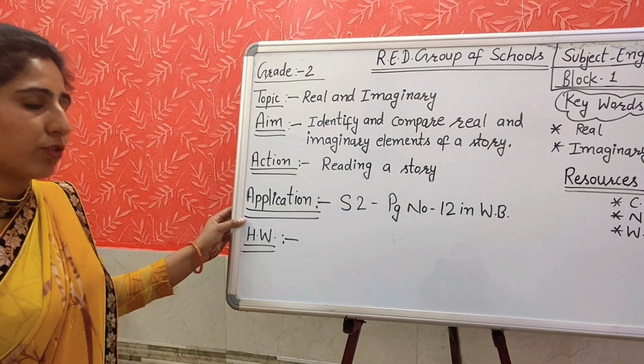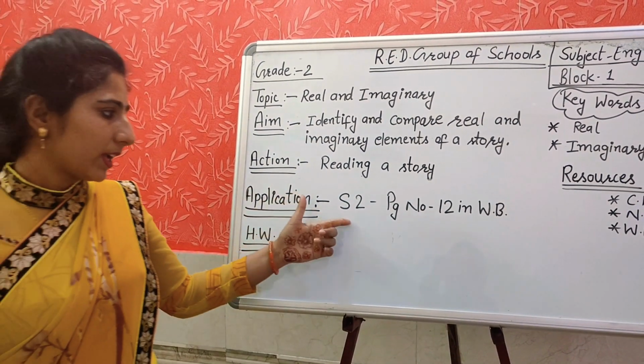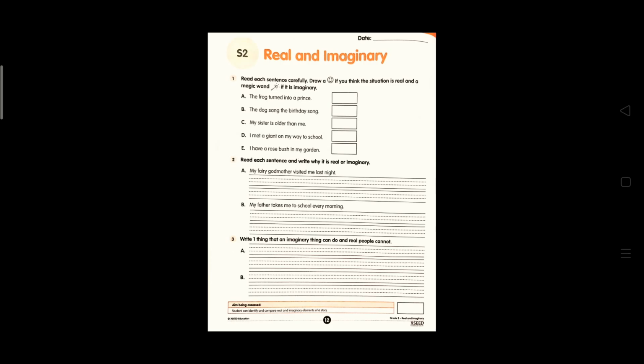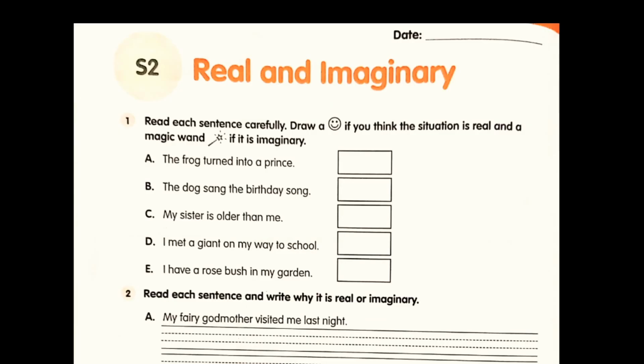Yes, students, now it is time for application, in which we will do S2, which is given on page number 12 in your workbook. Now, students, open your workbook, S2, page number 12. The heading is real and imaginary. My first question is, read each sentence carefully, draw a smiley if you think the situation is real and a magic wand if it is imaginary. What will you do in this question? You will draw a smiley face if the sentence is real, and you will draw a magic wand if it is imaginary.